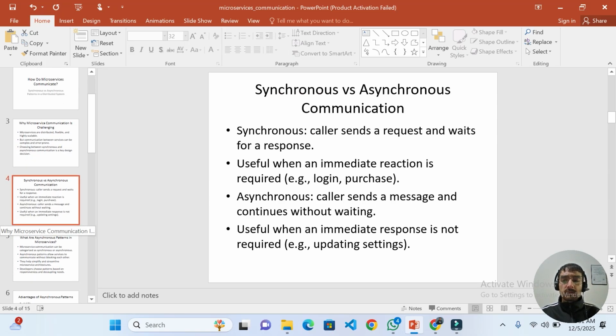Synchronous versus asynchronous communication. In synchronous communication, callers send a request and wait for a response. It is useful when an immediate reaction is required. Like we use synchronous communication in login: the user enters his name and password, sends the request, and waits for the response. While in asynchronous communication, callers send a message and continue without waiting. The caller doesn't wait for the response. It is useful when an immediate response is not required, like when we update our settings.